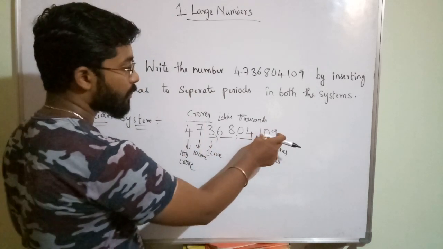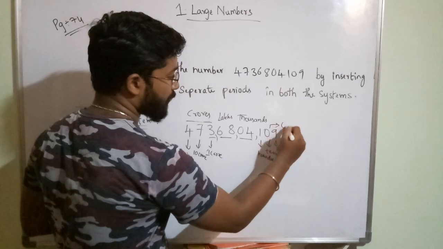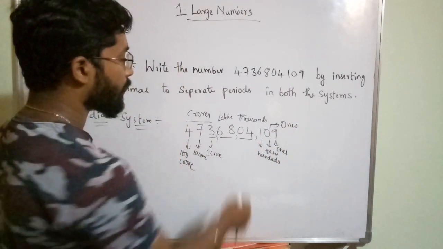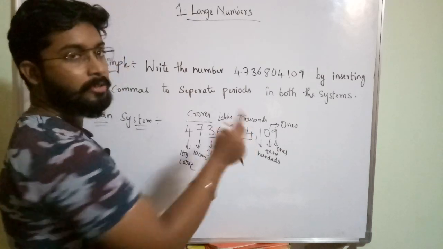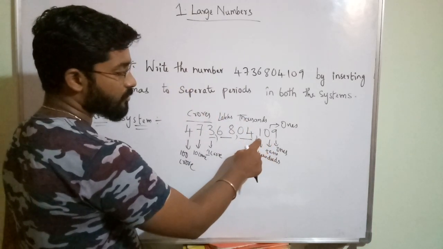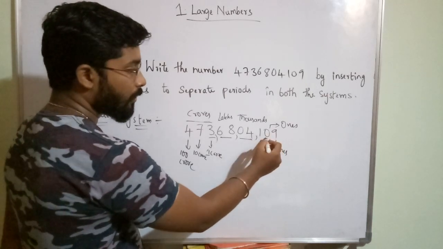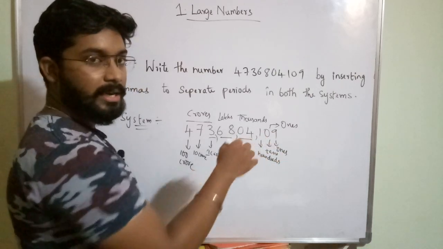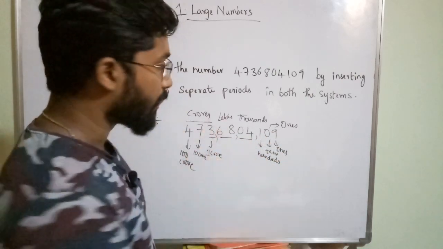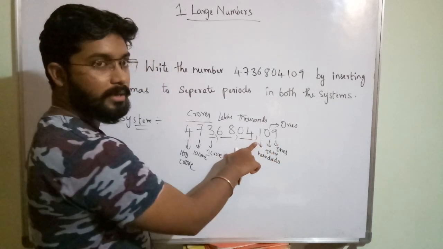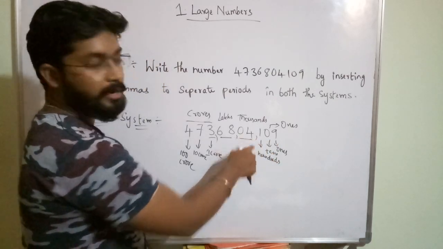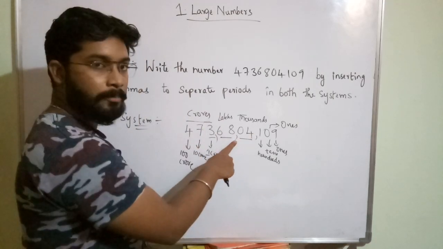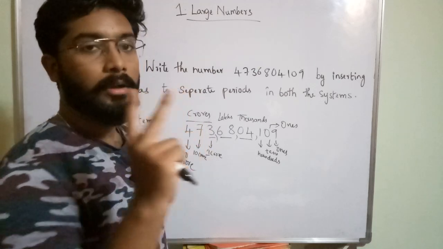If you know which period has how many places, you will be able to understand. Don't separate, because this is the ones period. The ones period will have 3 places. You should not separate them. Here thousands has 2 places. That's why after 3 digits only we are putting one comma. We are not separating like this. After 09 we are not keeping a comma, because there are 3 places in the ones period. Here in the thousands period we have 2 places: thousands, 10,000s. That's why we are keeping a comma after 2 digits.